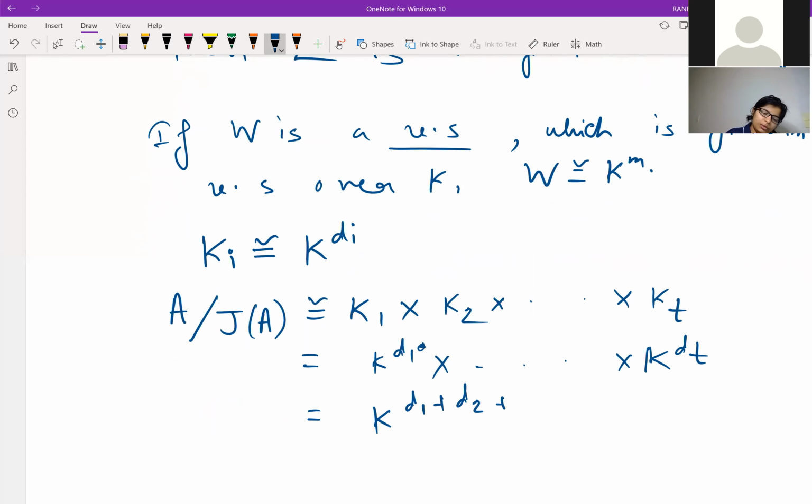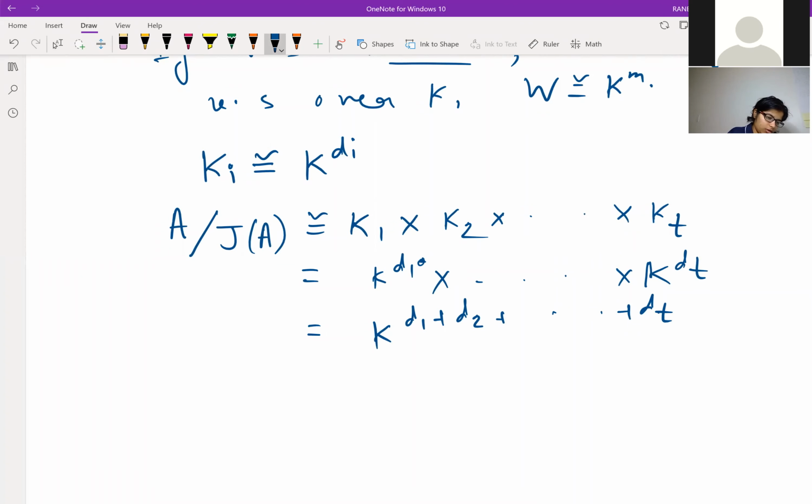And therefore the dimension of A over J over K is equal to D1 plus D2 plus Dt.